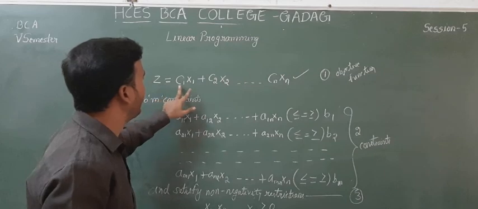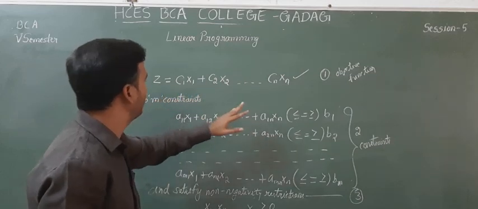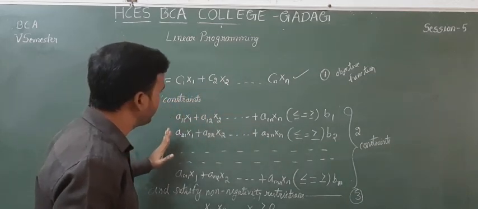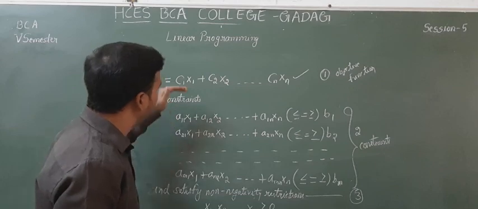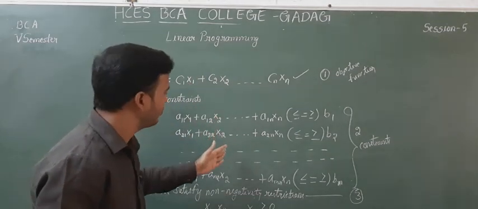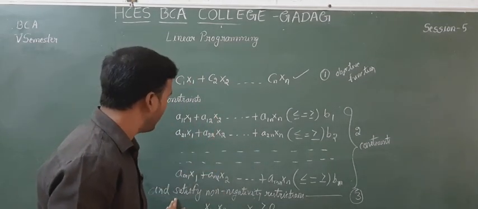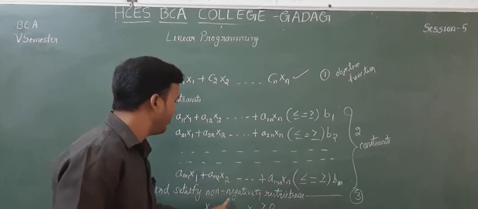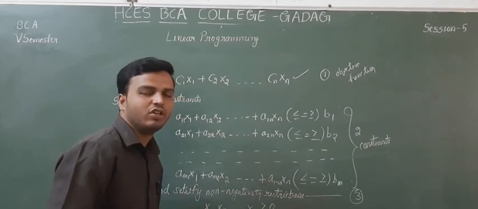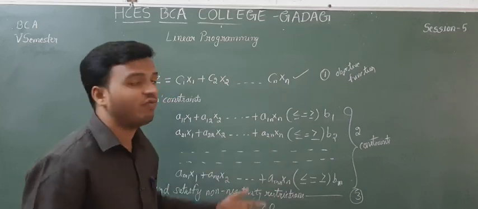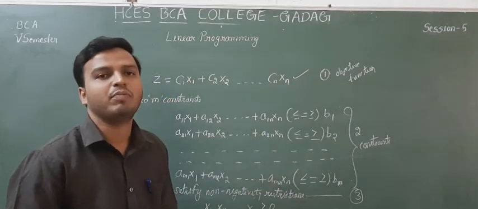First we have to define our objective function, then a set of constraints which the decision variables have to satisfy, and the last one is the non-negativity restrictions. All together form an LPP.